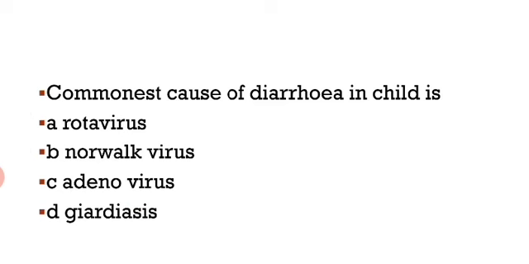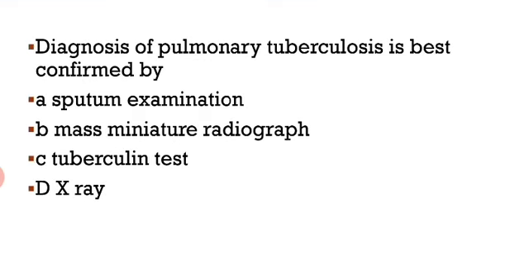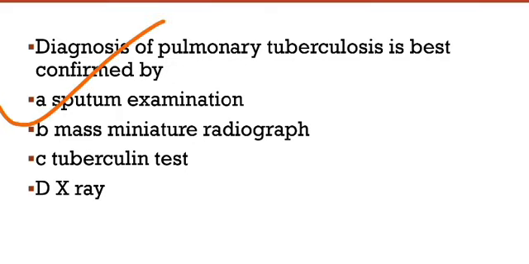So our first question is: commonest cause of diarrhea in a child is, and here our right answer is rotavirus. Rotavirus is the main virus responsible for causing diarrhea in a child. Okay, next question, diagnosis of pulmonary tuberculosis is best confirmed by. So here our right answer is sputum examination. Sputum examination gives the best idea about tuberculosis infection.